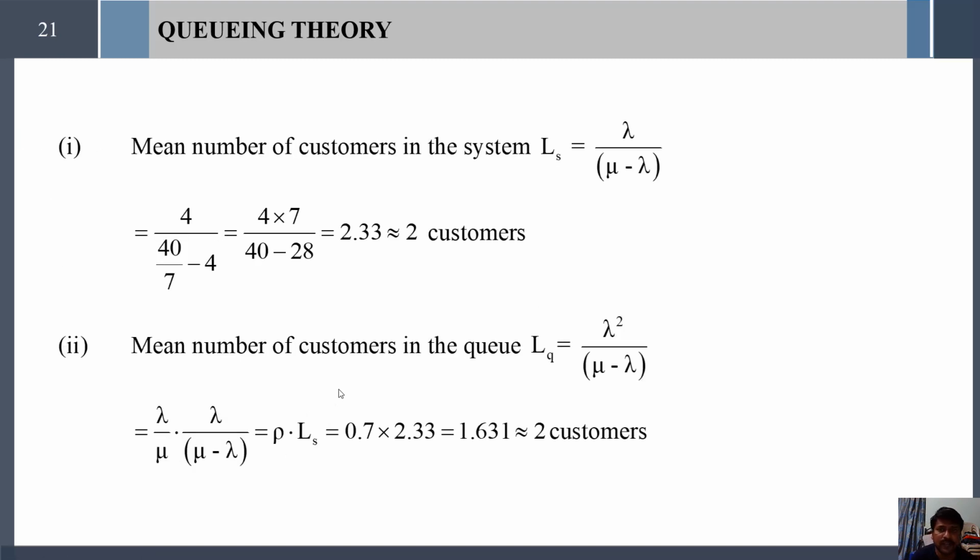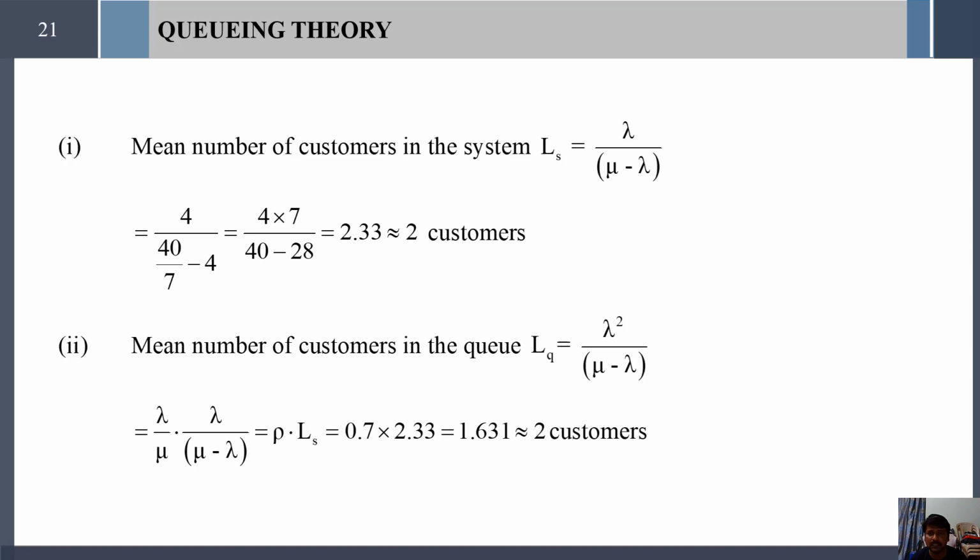Now first we have to find LS. LS equals lambda divided by mu minus lambda. Substituting the lambda and mu values in this formula, we get 2.33. These are all based on the number of persons. A number of persons of 2.33 is meaningless, so in whole numbers it can be written as 2, that is 2 customers approximately.